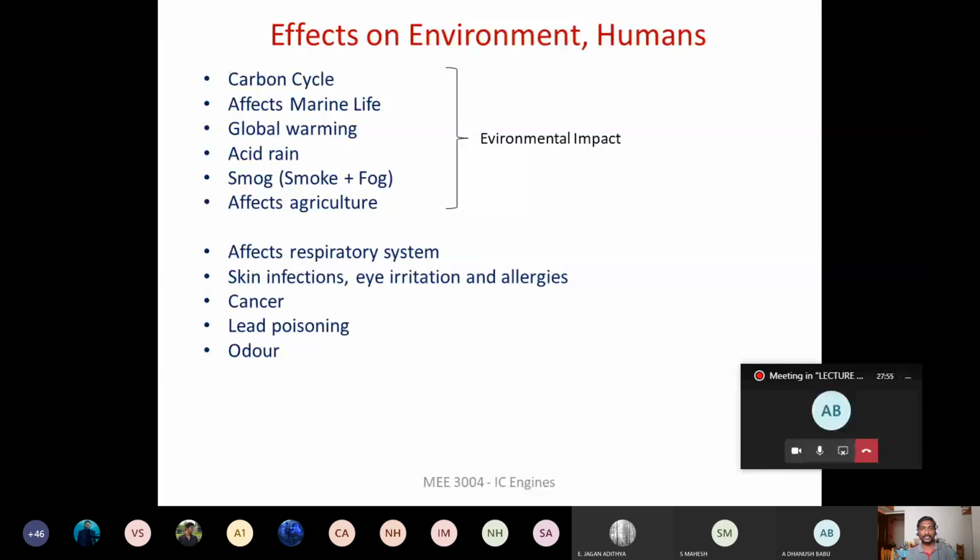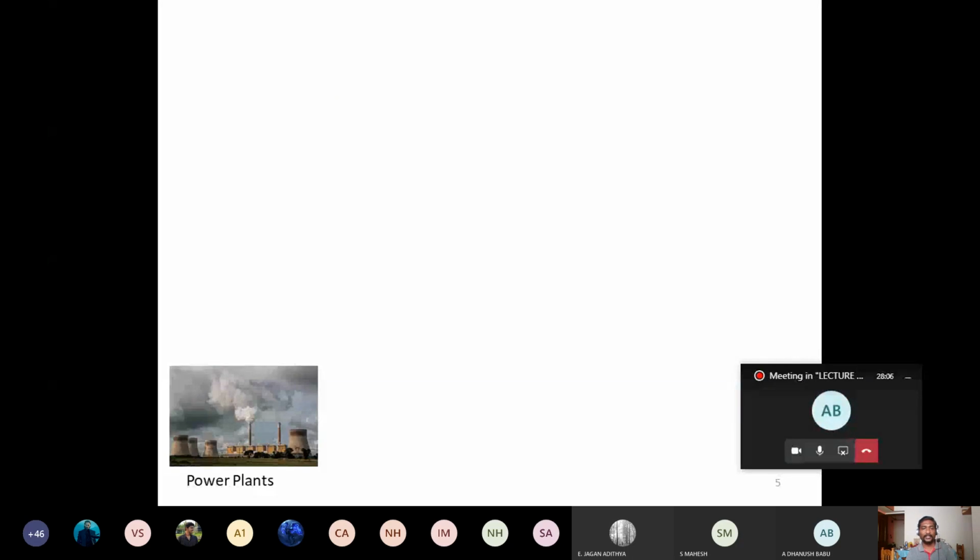So we'll start with the environmental impact, then we'll move to the effects of emission from the engine on human health. So these two we are going to discuss. Okay, and coming to the carbon cycle, the carbon cycle is like the carbon that is present in the land, and it is going to enter into the atmosphere, and then it is going back to the land. So this forms a cycle.